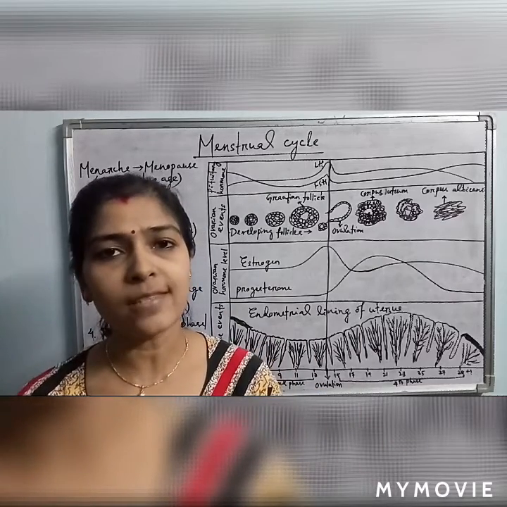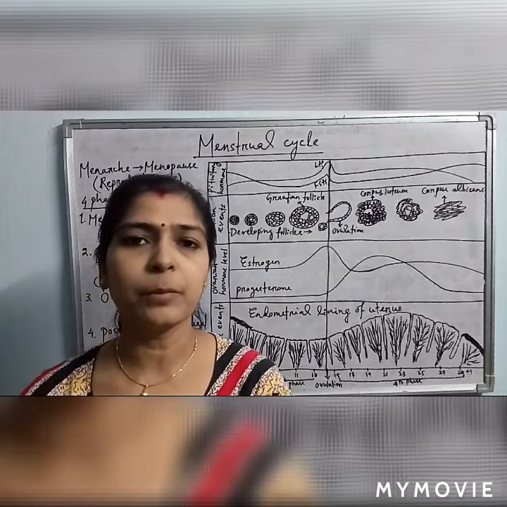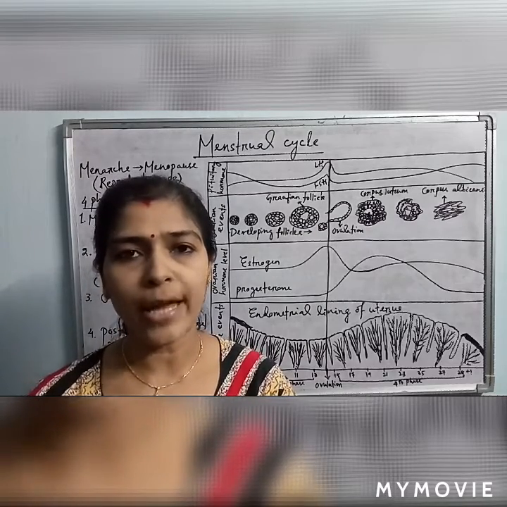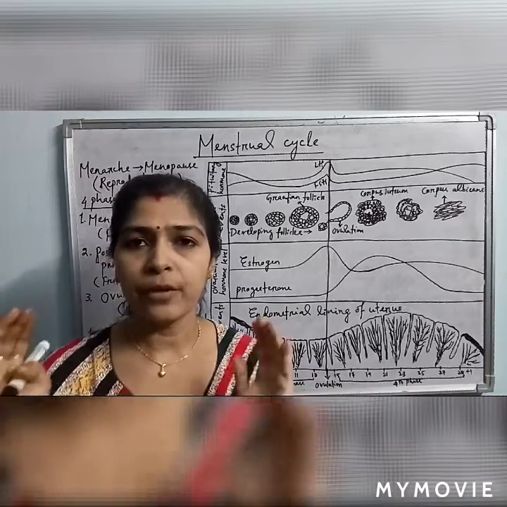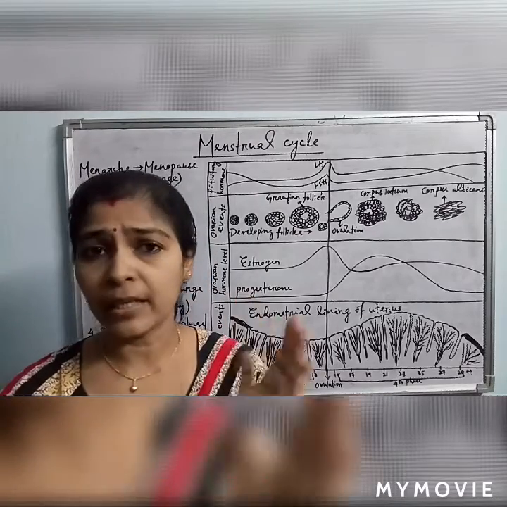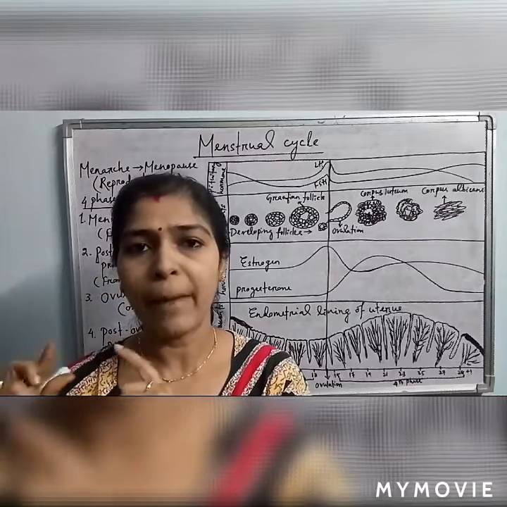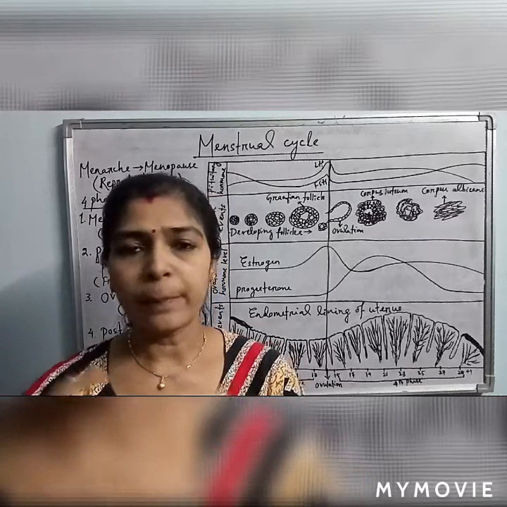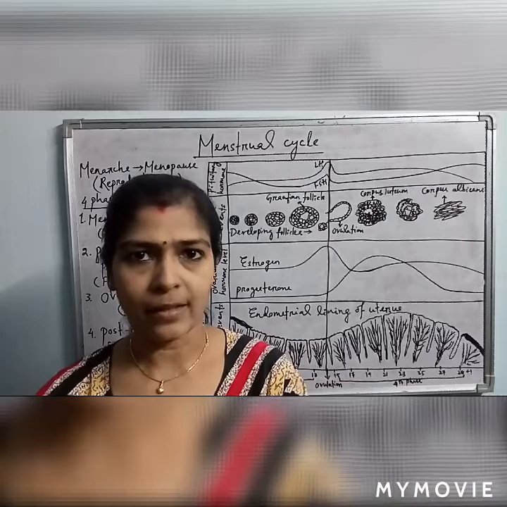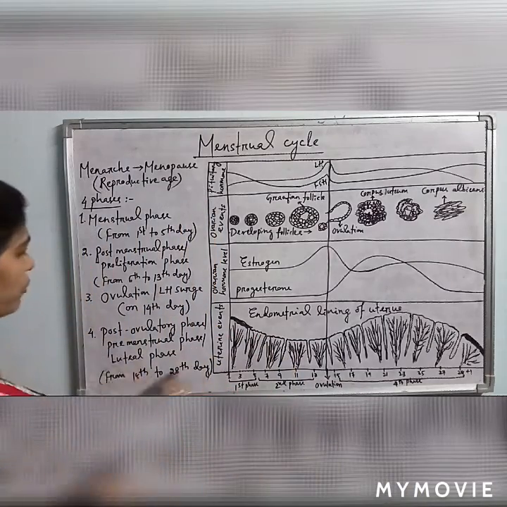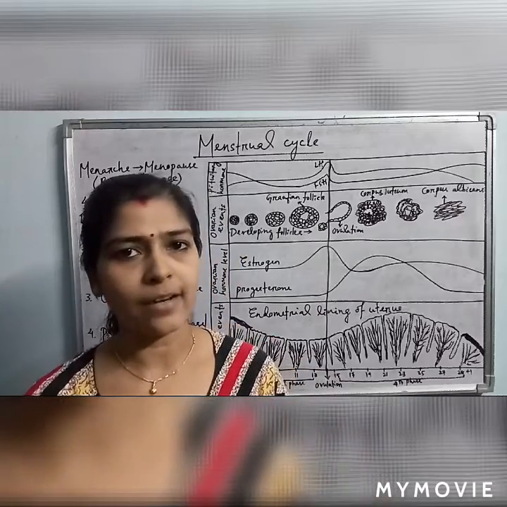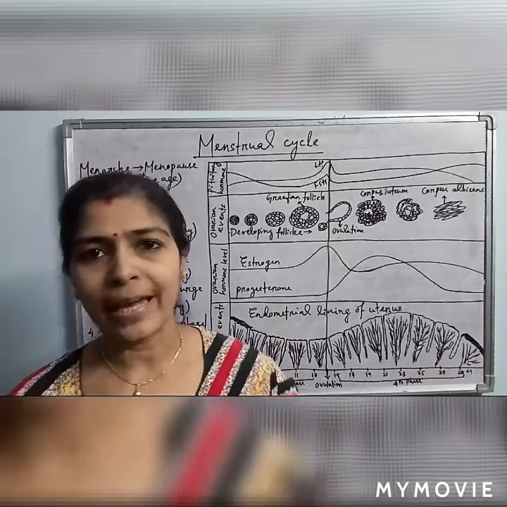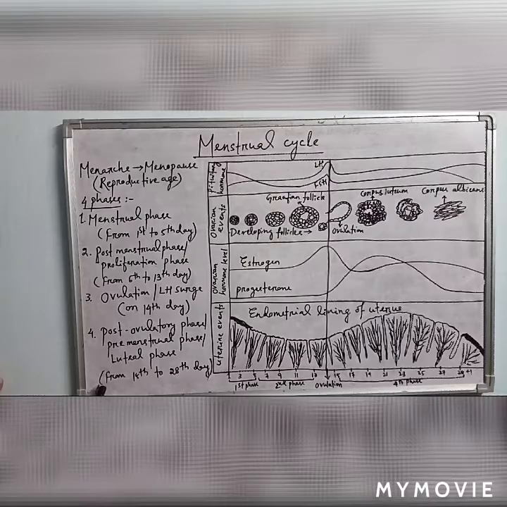If fertilization of the ovum occurs, then pregnancy starts, and the fertilized egg, or zygote, will descend and attach to the wall of the uterus. If the uterine lining is thickened and maintained, there will be proper attachment, or implantation, of the embryo. So just for proper implantation, the uterine wall is thickened again, and it occurs during this fourth phase. And if fertilization doesn't occur, then the menstrual phase starts again. The first phase starts again by the 28th day. So this phase starts from the 15th day and lasts up to the 28th day.